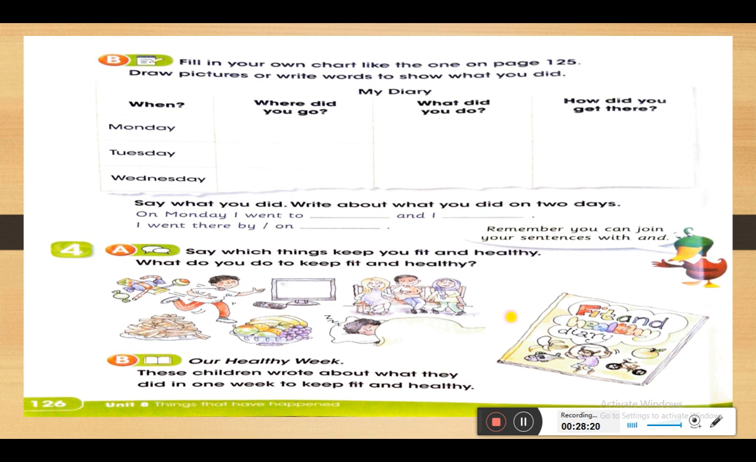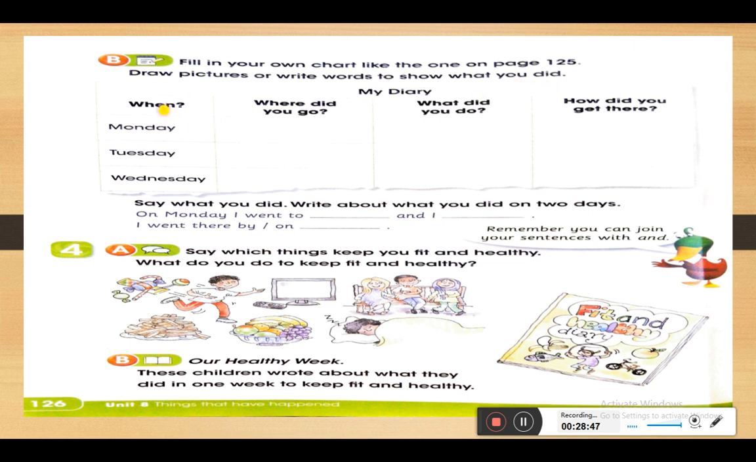Every one of you is going to talk about yourself, so fill in your own chart, like the one on page 125, but now you're going to talk about yourself. Draw a picture or write words to show what you did. As we have the word did, it means that we are going to use the past tense.